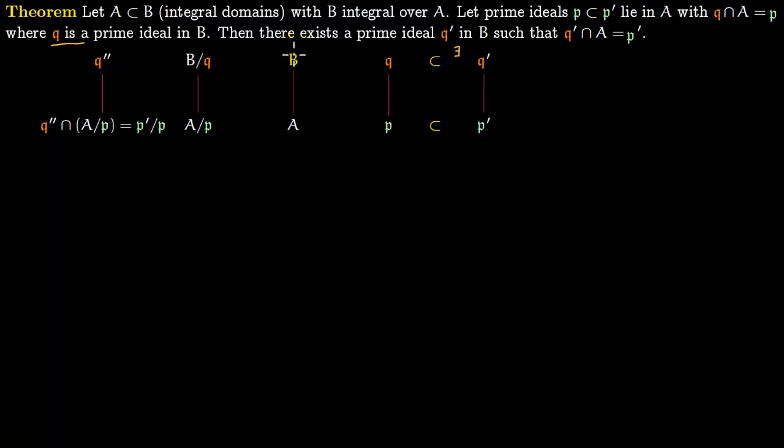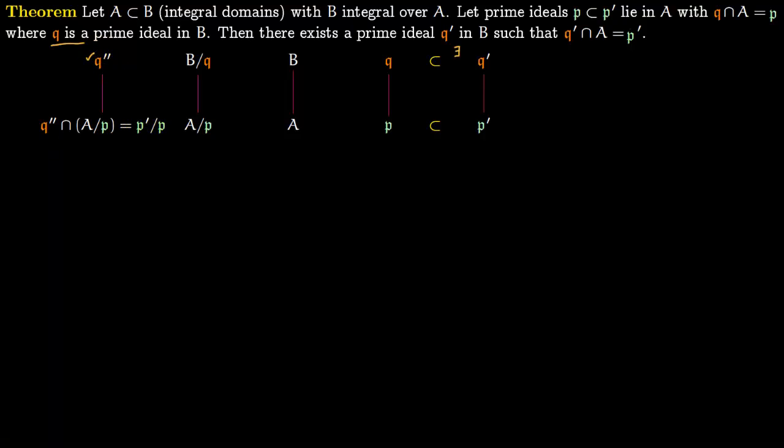So first thing we do is from A we go to A over P, from B we go to B over Q. So we can construct such integral domains. So just modulo out the prime ideal Q here, modulo out the prime ideal P here. Now P prime contains P, so this P prime over P is a prime ideal. So on top of this prime ideal sits this prime ideal Q prime. So on top of this prime ideal sits another prime ideal.